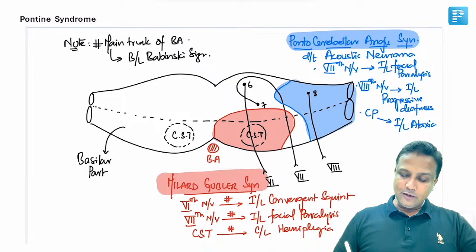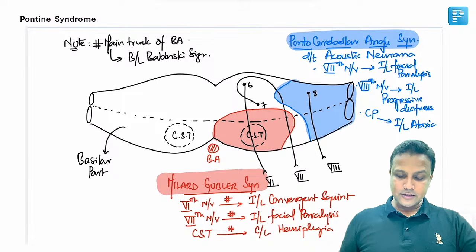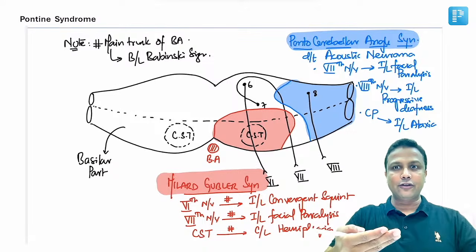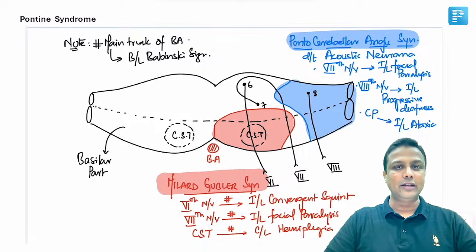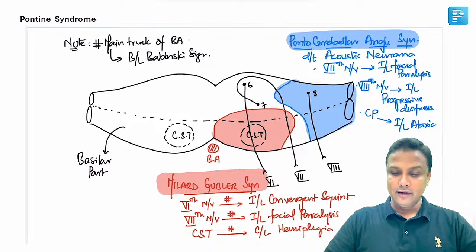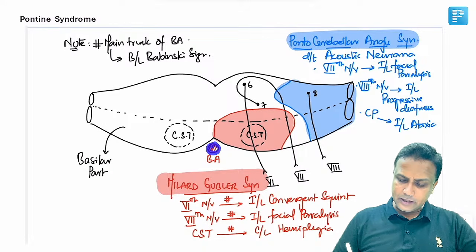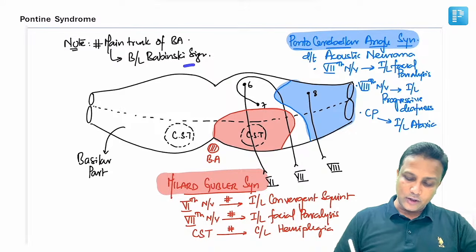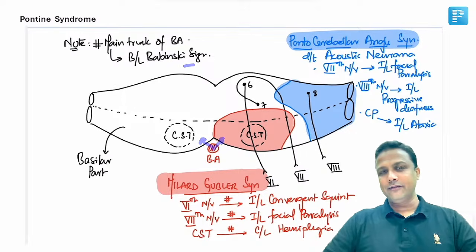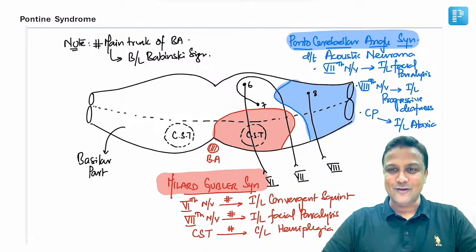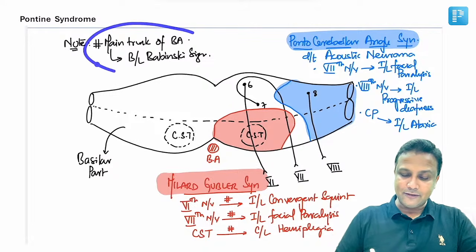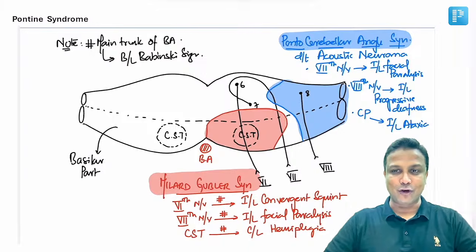Now, when you see the ventral aspect of the pons, तो यहाँ पर से क्या होता है, right in front of the pons there will be one artery. That artery will be, yes, the basilar artery. And if basilar artery, यहाँ पर अगर main trunk of the basilar artery, इसमें अगर stroke होता है तो obviously it will be leading to what? Bilateral effect. तो अगर bilateral effect होगा, it will be leading to bilateral Babinski sign. Bilateral Babinski sign will be occurring if the main trunk of the basilar artery is involved, sir.